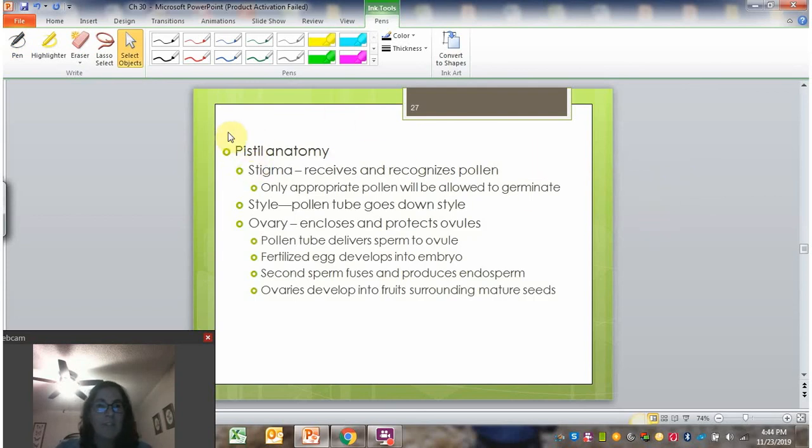Okay, so again, I mentioned that for the female parts, we're going to focus on these three parts: the stigma, the style, and ovary, because they're involved in the life cycle. The stigma is the top part that receives and recognizes pollen. So it's responsible for making sure that only the right type of pollen can get down into the ovary. A rose flower is not going to be able to be pollinated by a dandelion, right? Only rose pollen will pollinate rose flowers because of what the stigma does. If it's the right type of pollen, then the pollen will wake up and germinate, and it will send its pollen tube down the style.